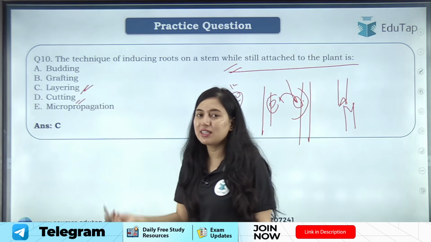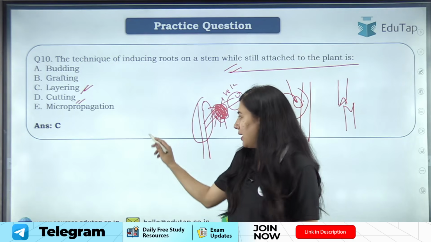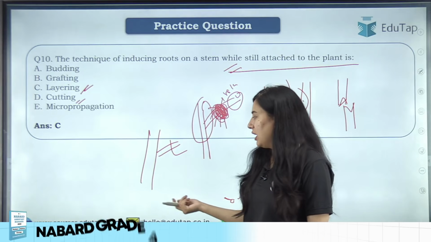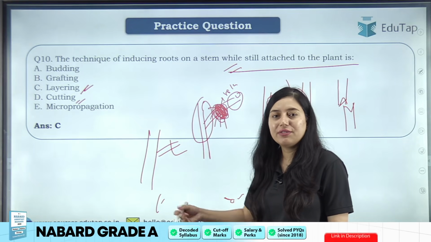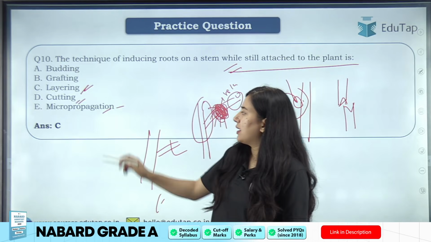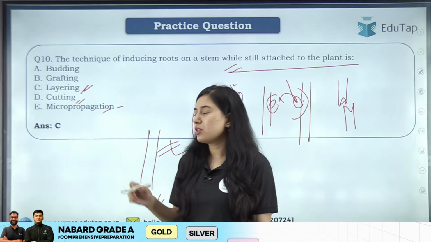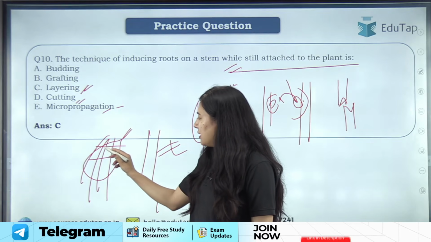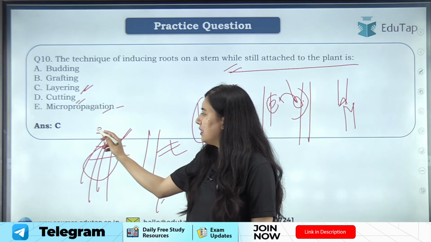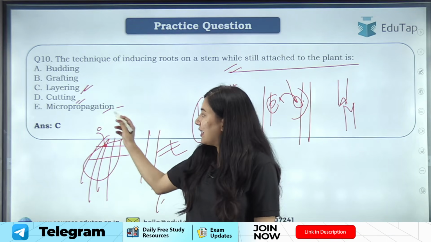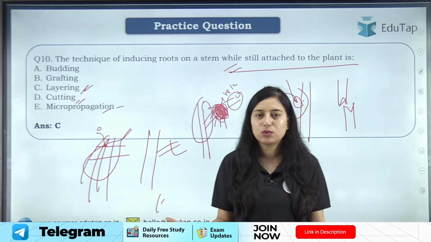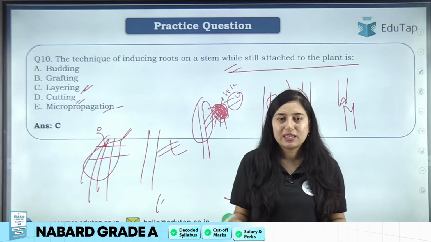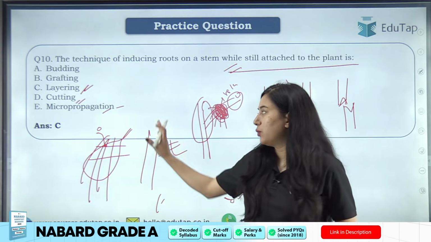Okay, and what is cutting? Cutting is basically any part of a plant. Like we have a stem. If we use stem for propagation, that is stem cutting. If we use root, that is root cutting. If we use leaf, that is leaf cutting. Okay. What is micro propagation? Micro propagation is basically, students, where we are using a very small part, like one leaf is divided into several sections, and this very small piece of leaf is used for growing a new plant, and that is done totally under lab conditions. It is not possible to micro propagate any part in field conditions, so we need a proper setup, a proper lab environment for doing micro propagation.